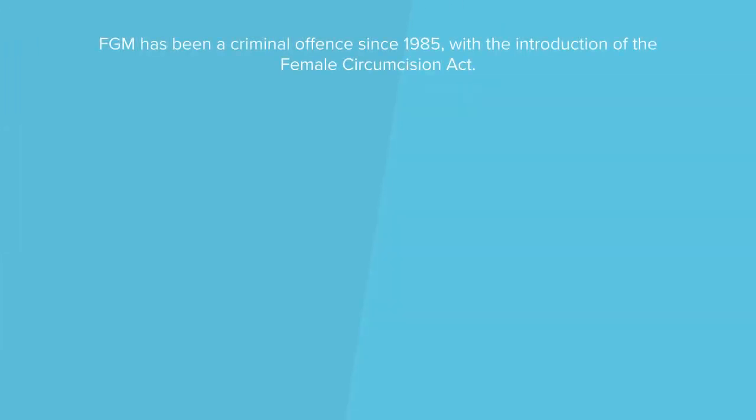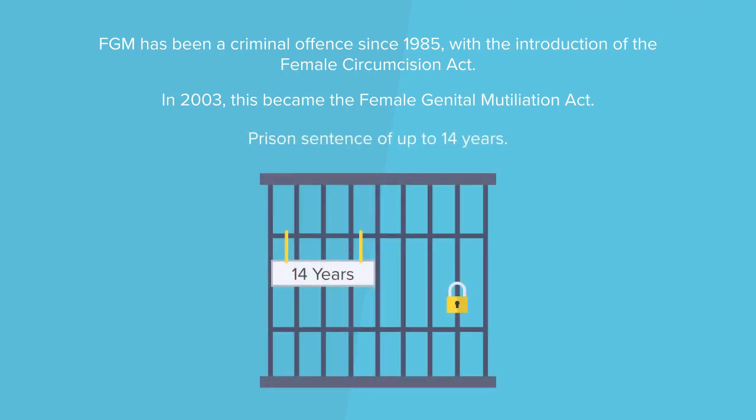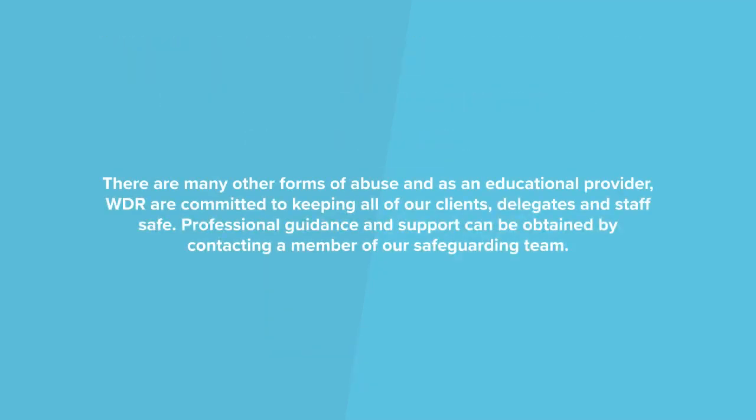In the UK, FGM has been a criminal offence since 1985 with the introduction of the Female Circumcision Act. In 2003, this was updated to the Female Genital Mutilation Act. Anyone caught participating in the act of FGM or transporting women abroad for FGM can be prosecuted and sentenced to 14 years in prison. There are many other forms of abuse, and as an educational provider, WDR are committed to keeping all of our clients, delegates and staff safe. Professional guidance and support can be obtained by contacting a member of our safeguarding team.